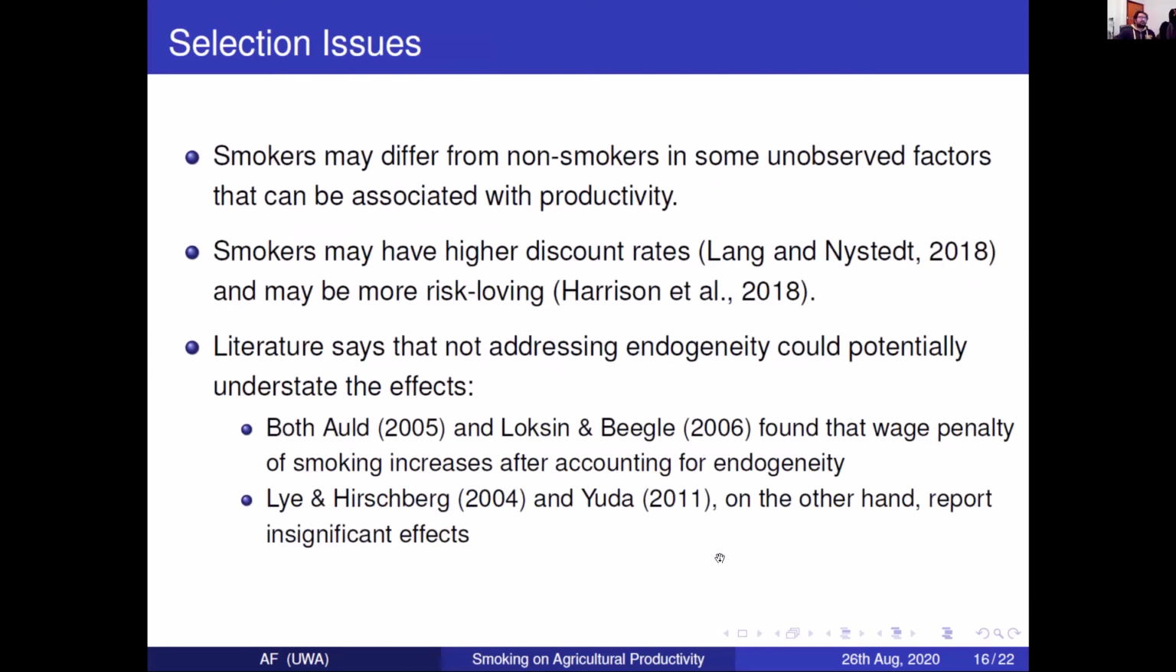Now, there are selection issues. We already saw that smokers do differ, and they may differ from non-smokers in some unobserved factors that can be associated with productivity. So there's endogeneity here. And literature already shows that smokers do tend to have higher discount rates, and they may be more risk-loving. Some studies have accounted for endogeneity of smoking before, specifically Auld and Lokshin and Beegle, when calculating the wage penalty of smoking, and the results are mixed, because they find that the smoking penalty increases after accounting for endogeneity, whereas Lyon, Hirschberg, and Yuda find insignificant effects.